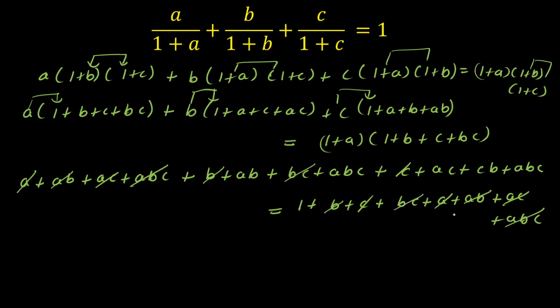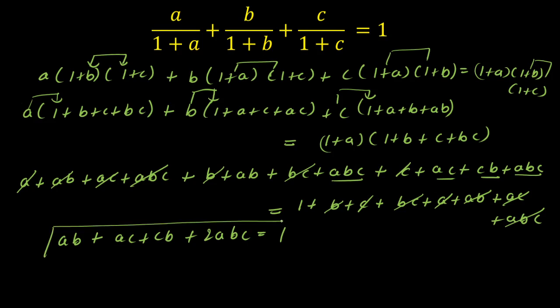See, all the terms on the right hand side are cancelled, and one more term is remaining, that is 1. So I'll keep it here only, and I'll write the remaining terms on the left hand side. The remaining terms are ab plus ab plus abc plus ac plus cb plus abc. See, abc is coming twice, so I'll write this as 2abc, and the remaining terms are ab plus bc plus ac plus twice of abc is equal to 1. So I got this, and now I'll apply AM greater than GM here. So I'm going to solve this in the next slide.